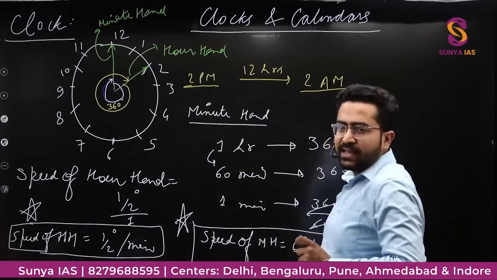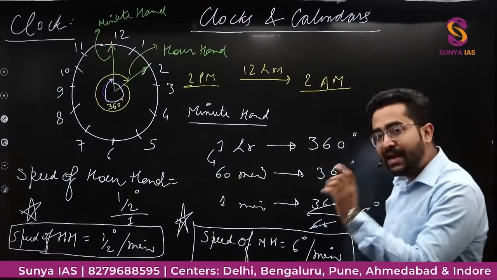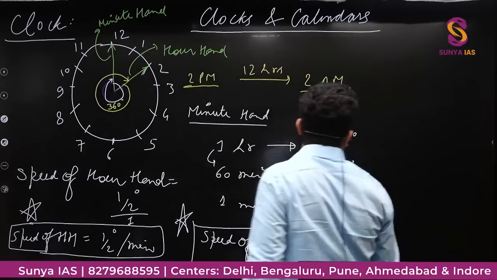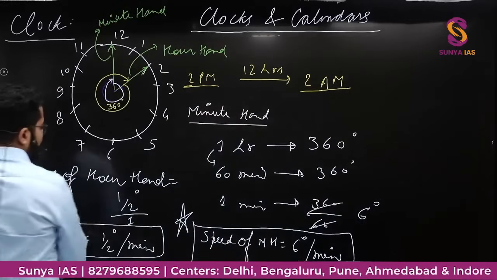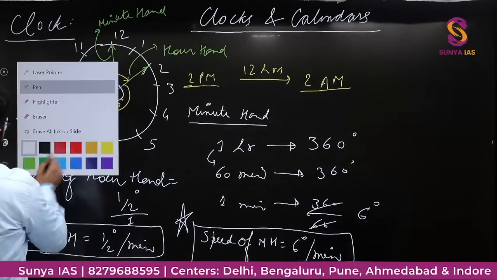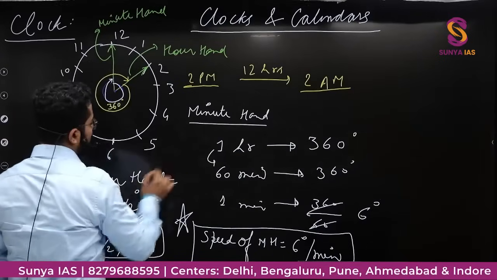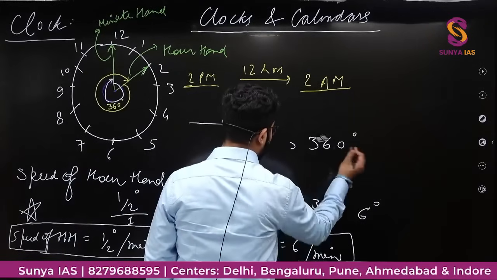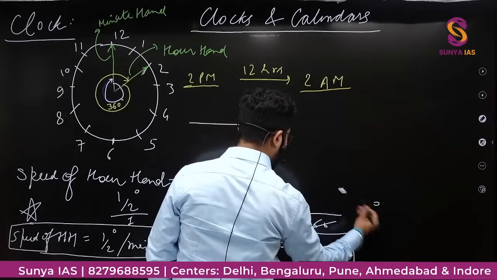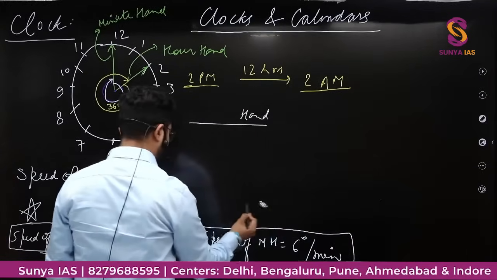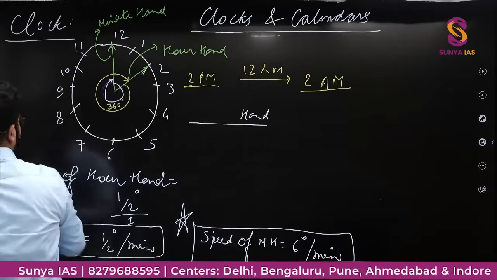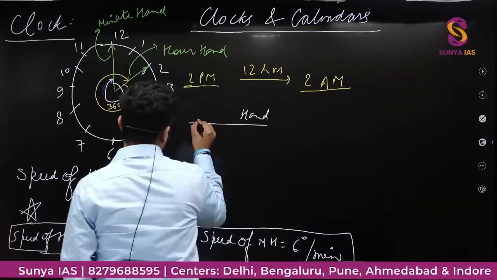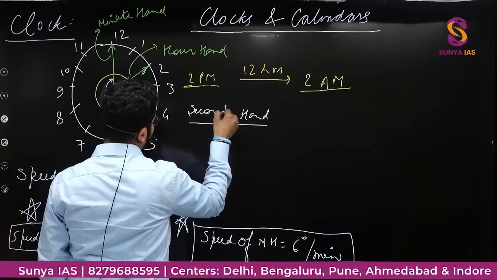We will also calculate the speed of the second hand, even though it doesn't come that frequently, but still you need to know, because once they have asked a question related to the second hand. So now I'll calculate for the second hand.